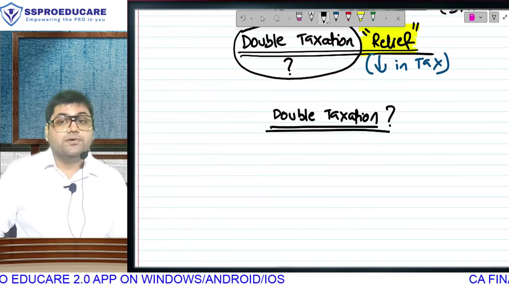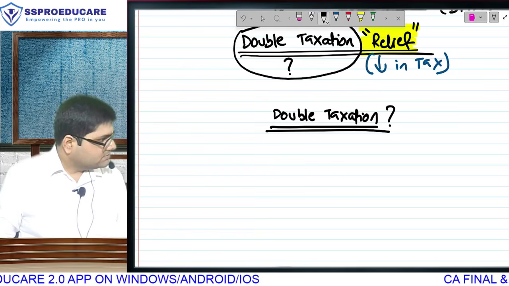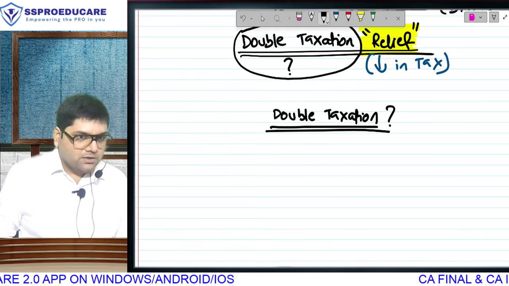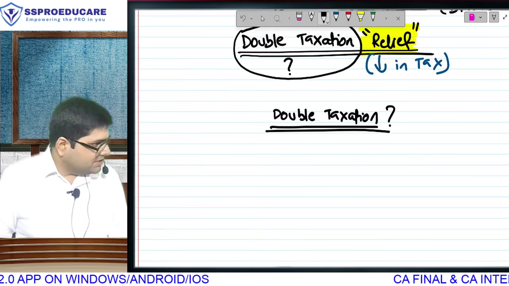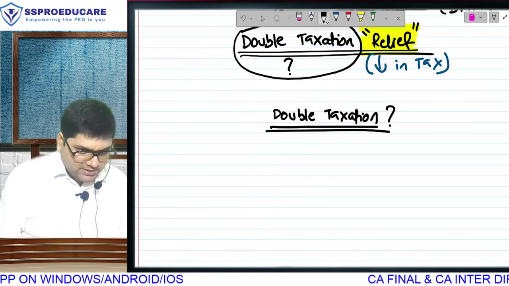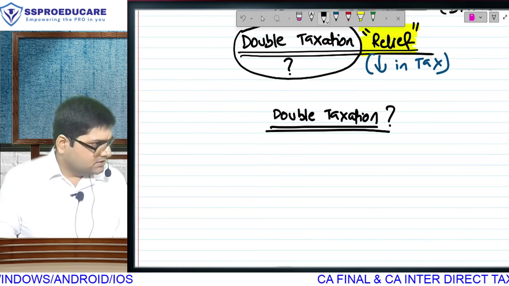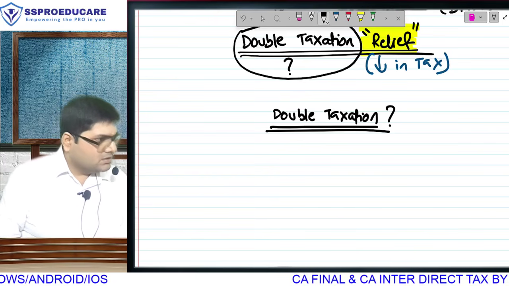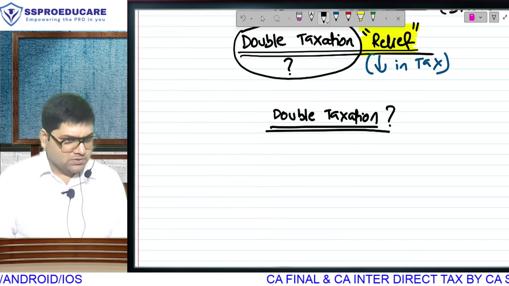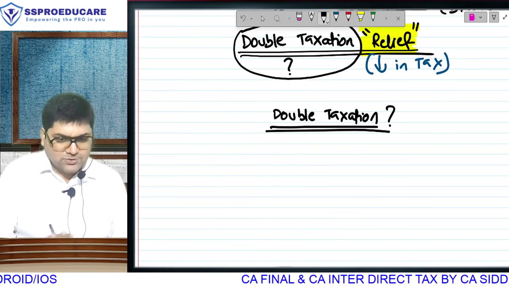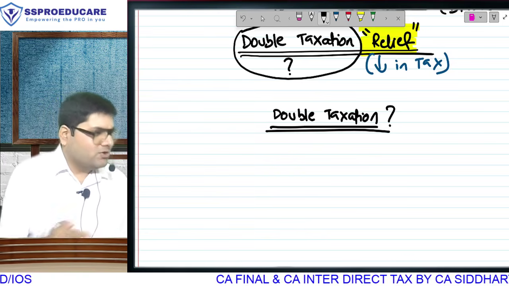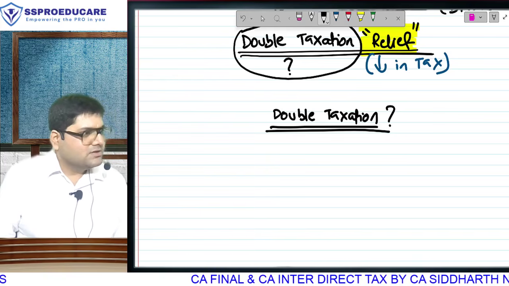Learning the meaning of double tax, for which I will do a concept with you. First time today. Technically, it is not the first time because 3 years ago most of you all have learned this, but you may not remember. And for those who are new, who have come on the reference of some of their friends, you may not have studied this concept before.